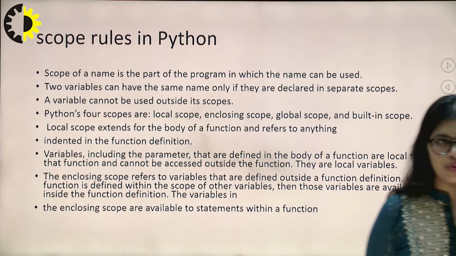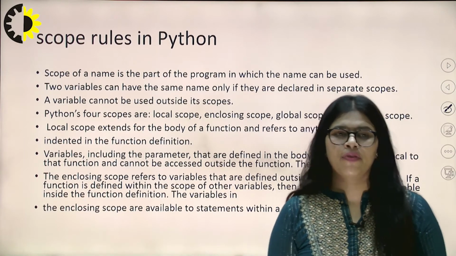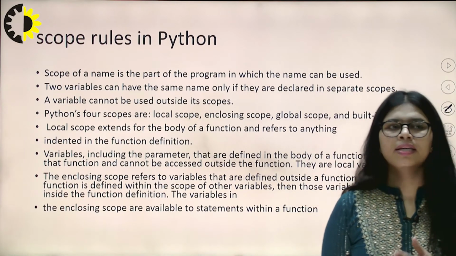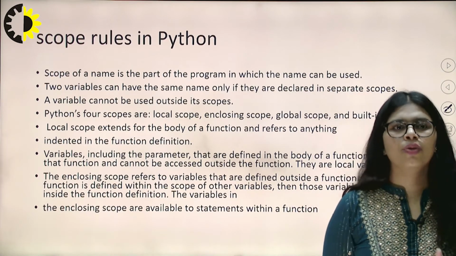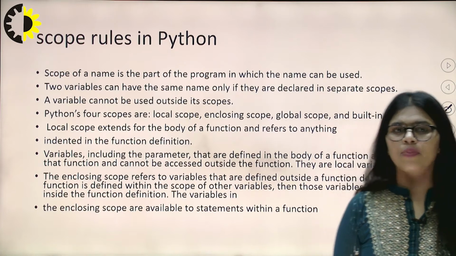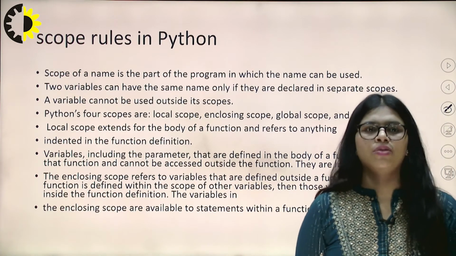Local scope extends to the body of a function and refers to anything inside the function definition. Variables, including the parameters defined in the body of a function, are local to that function and cannot be accessed outside the function.